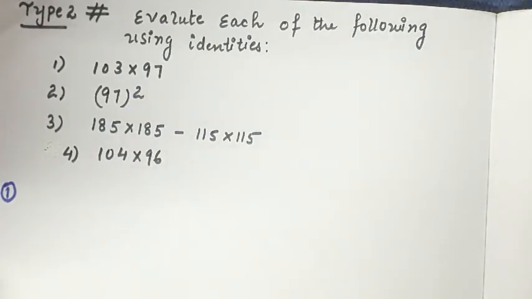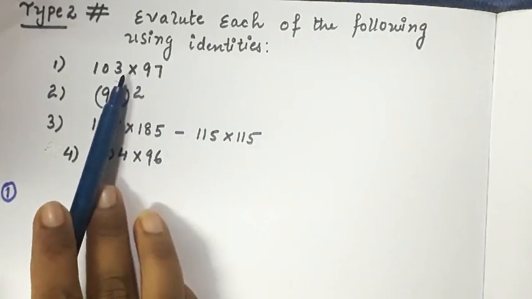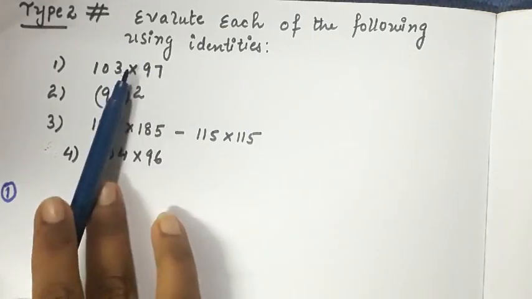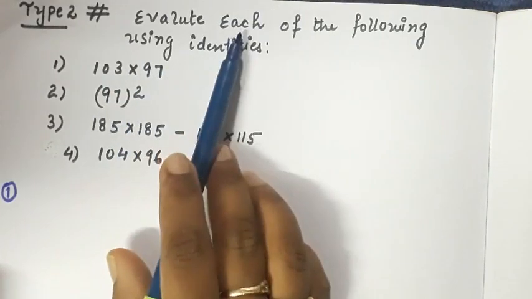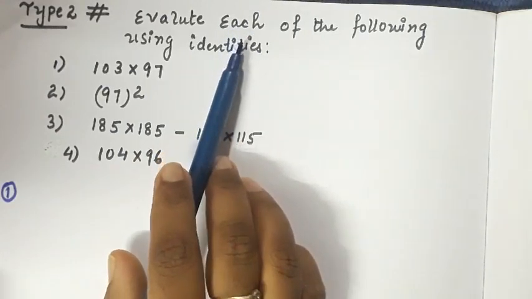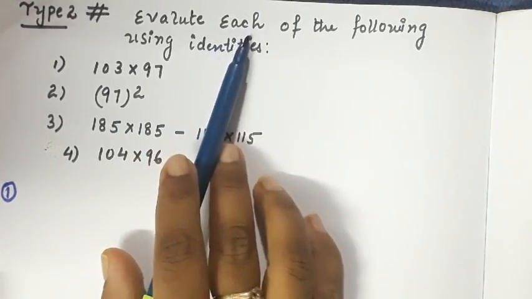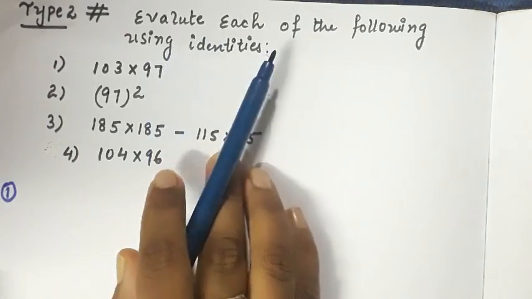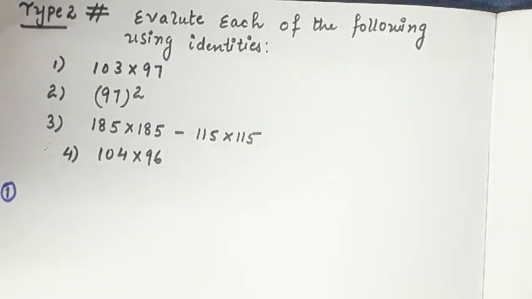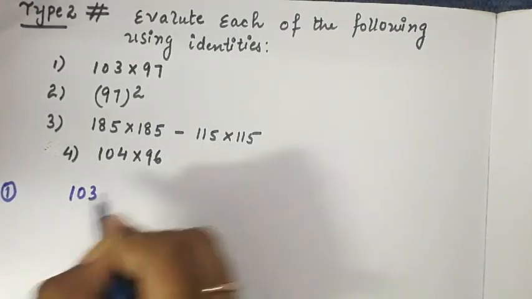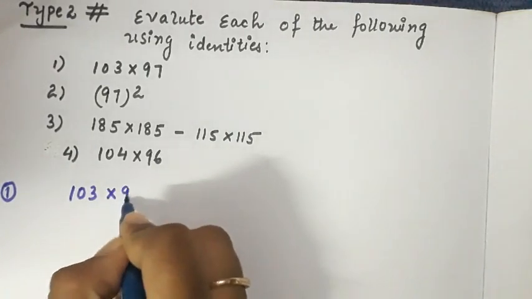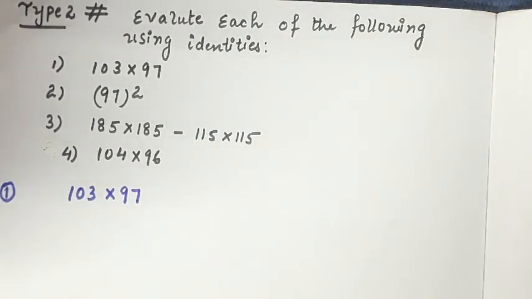Okay, now many questions may be in your mind. We can directly multiply these, but as it is already given in the instructions, you have to evaluate this by using an identity. It means you have to use the algebraic identity to solve this type of question. So we'll deal with the first question, that is 103 into 97.